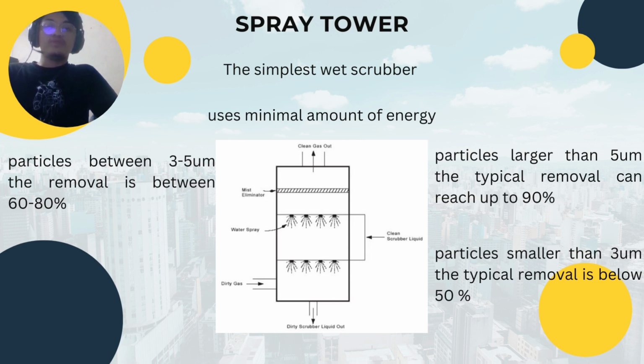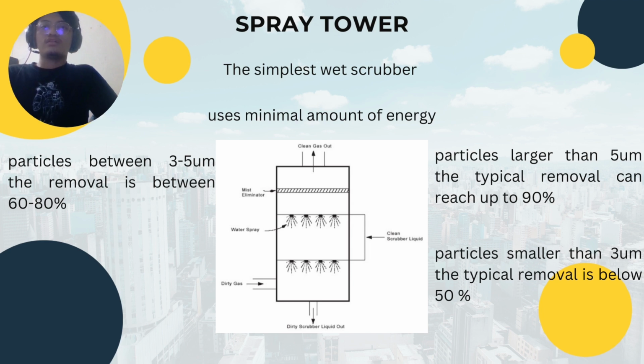How does a spray tower work? A spray tower consists of an open chamber within the vessel, which is irrigated with a spray of a scrubbing liquid. The contaminated gas passes through the chamber from the bottom, usually, and some also have it at the top.